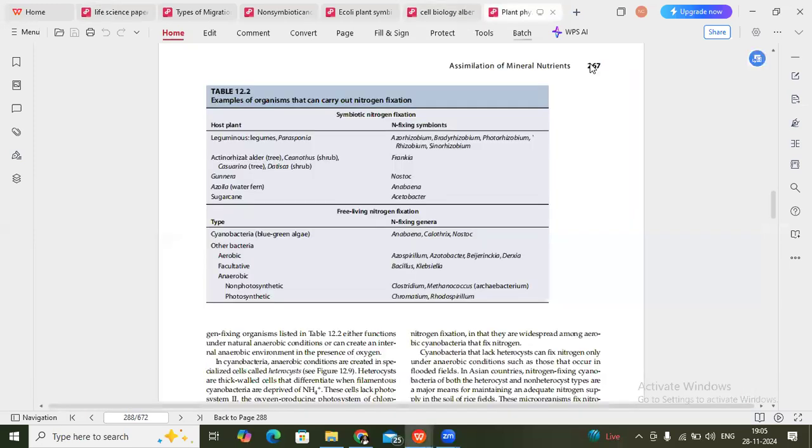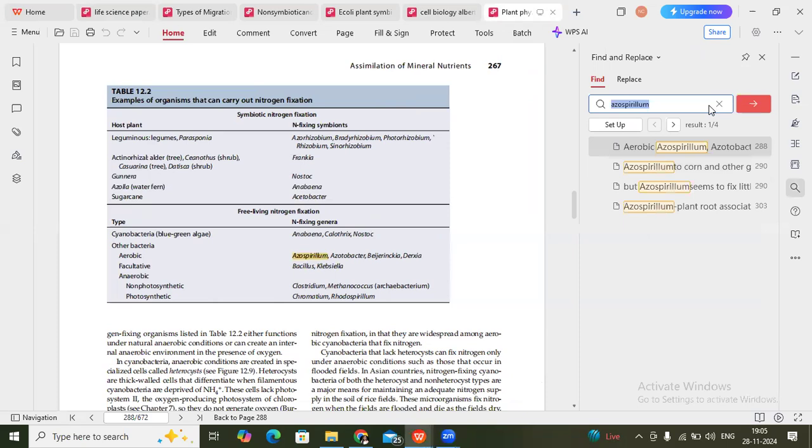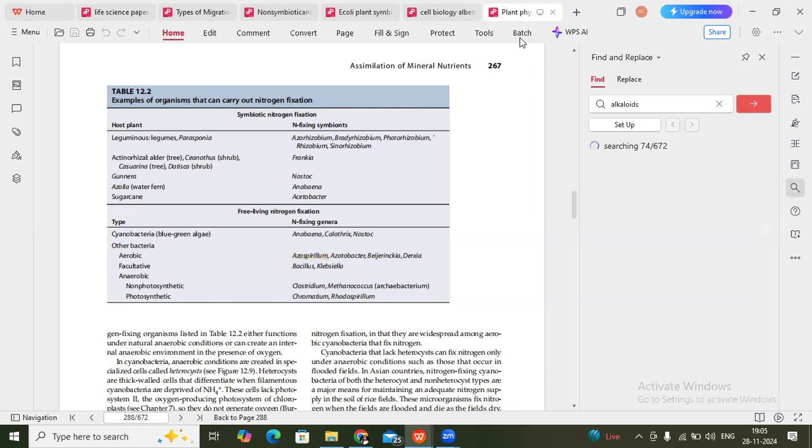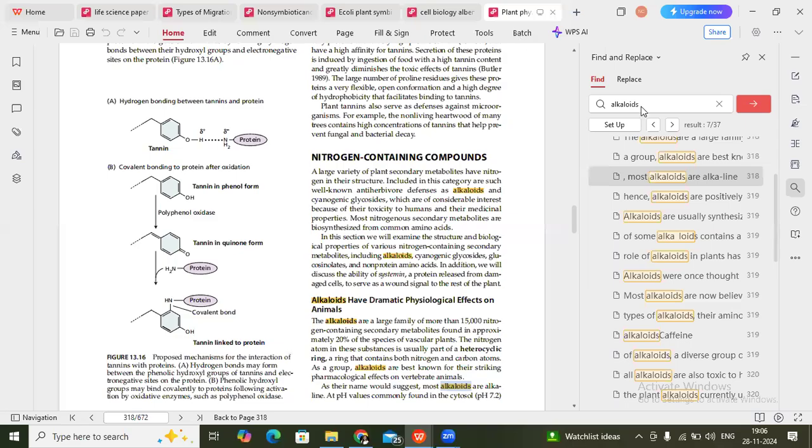Secondary metabolites, that is, alkaloids. These alkaloids do not contain nickel in their structure, but they contain nitrogen.